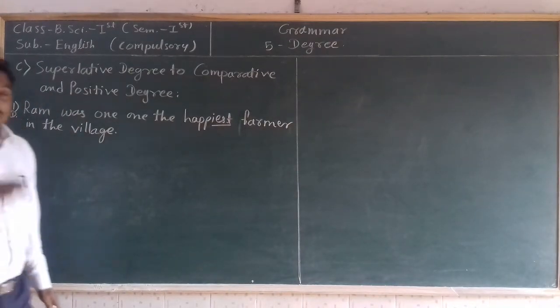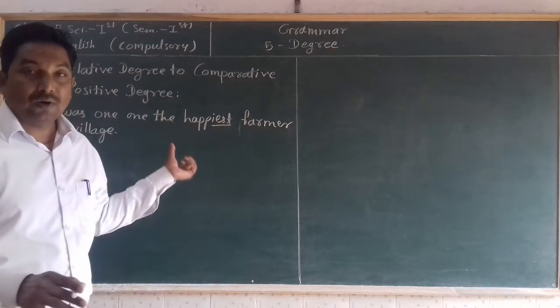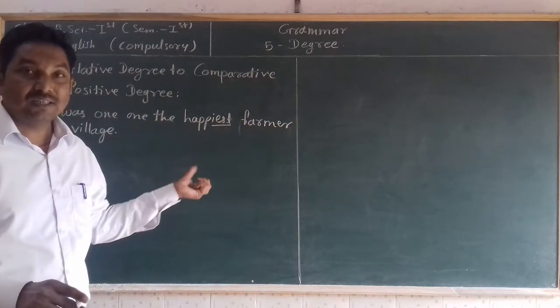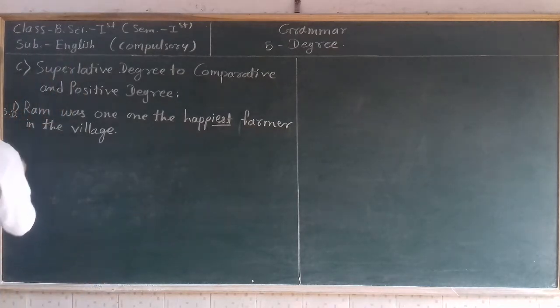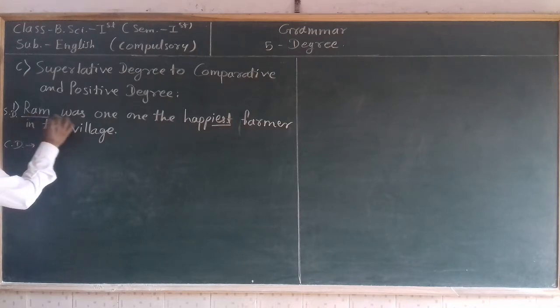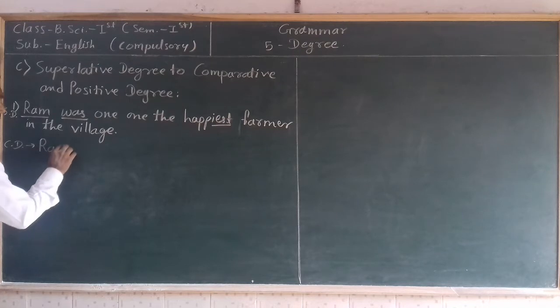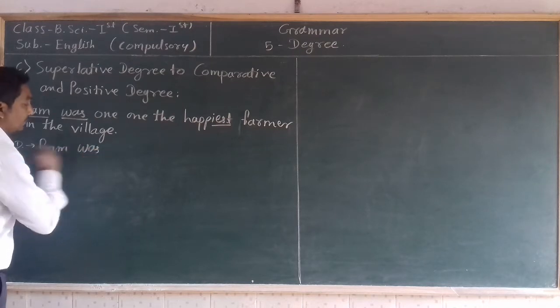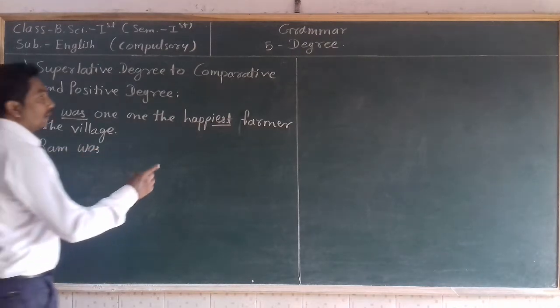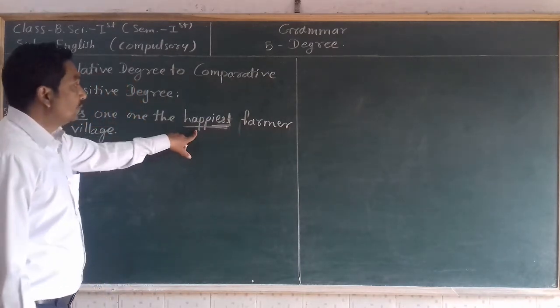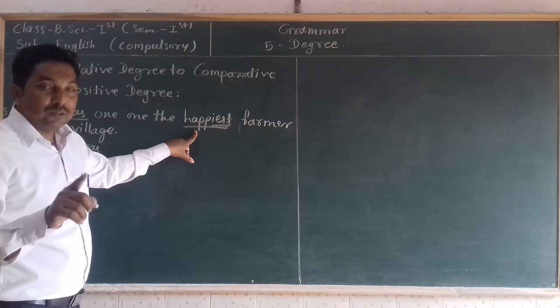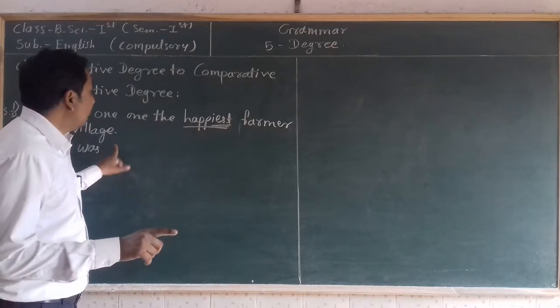And if you are asked to transform this sentence into comparative degree, how can we do that? Look here. First take the subject, verb and helping verb as it is: Ram was. Then look at the adjective word and take its comparative degree form.